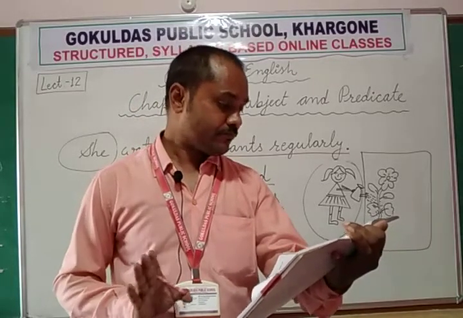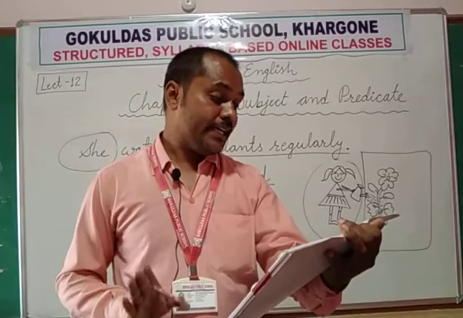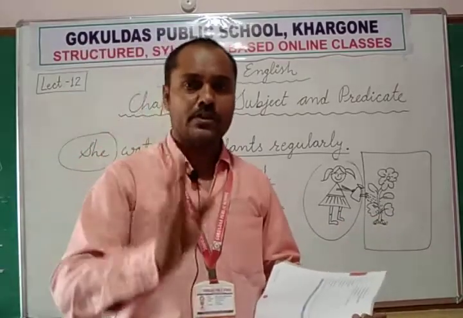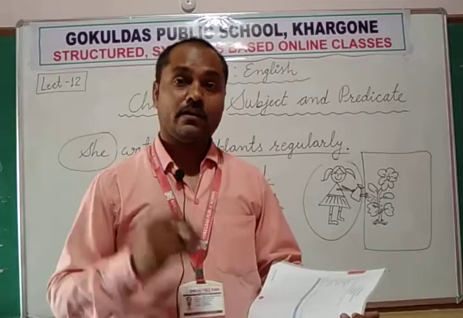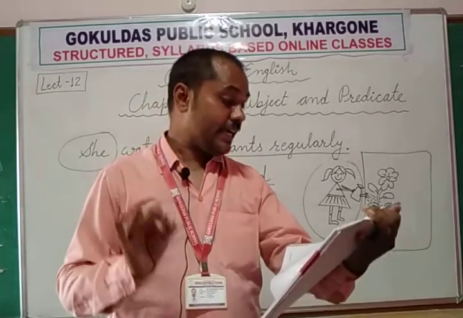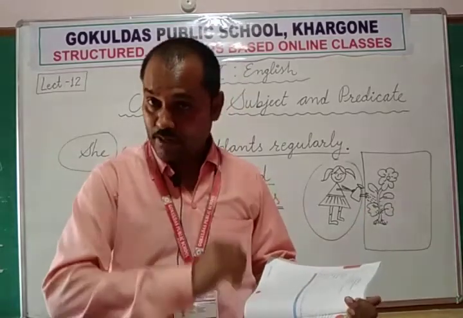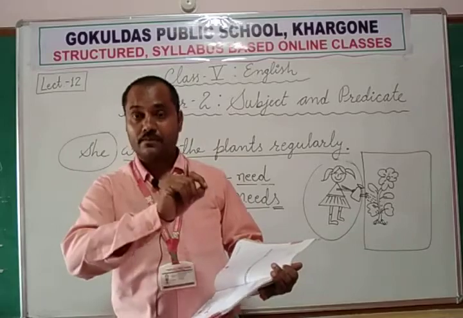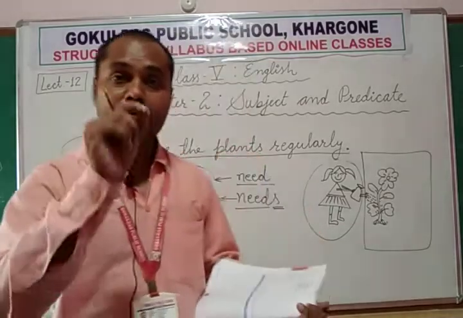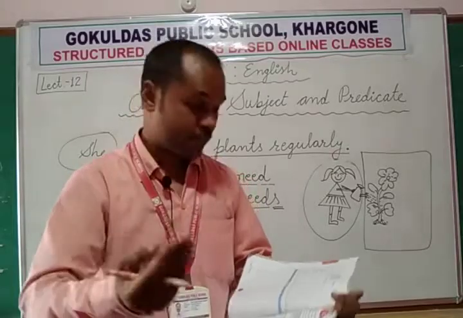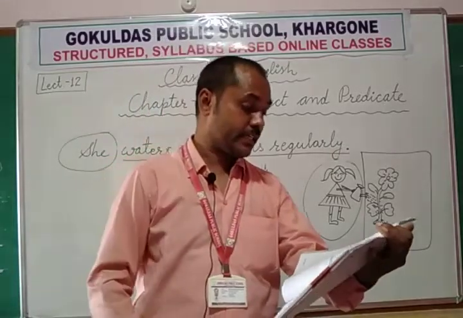An ideal student means a perfect student, a very good student, best student. Now what should be the quality of an ideal student? An ideal student must be punctual. He must come to school on time, or he must be neat and clean, or he must obey his elders or teachers. Whatever you can write, you can make any sentence.